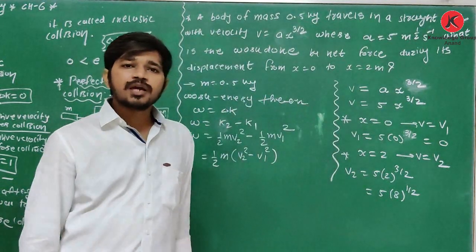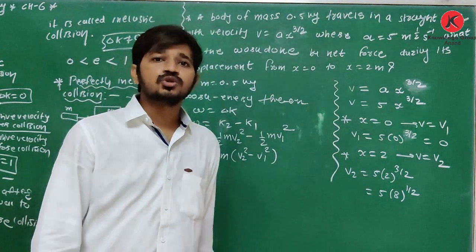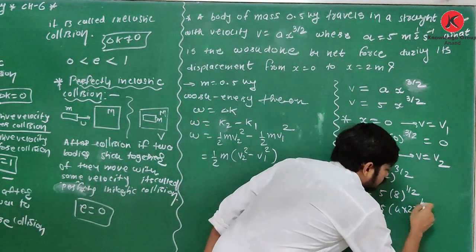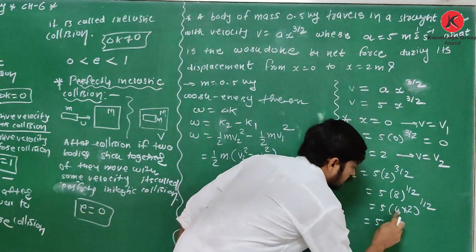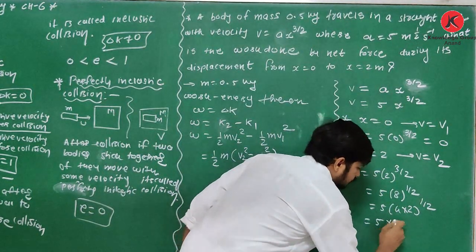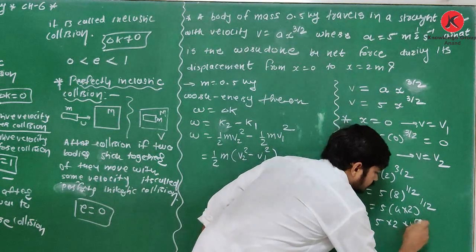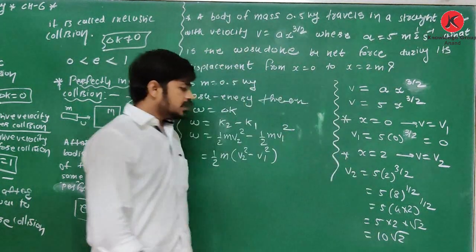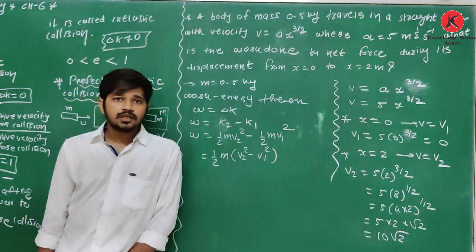Now 8 means 4 into 2, so 4 raised to 1 by 2 is 2, and 2 raised to 1 by 2 means root 2. So v2 is equal to 10 root 2. Clear about this?